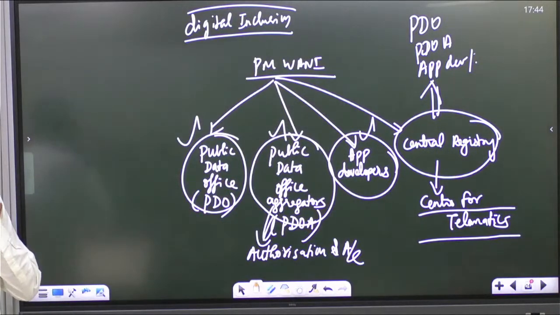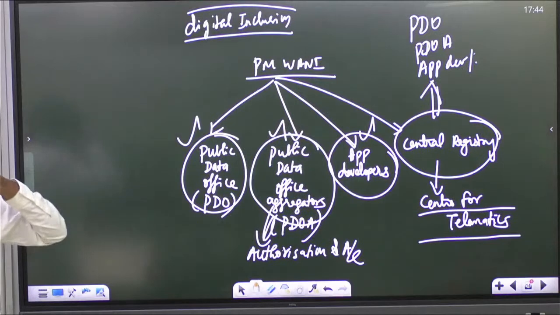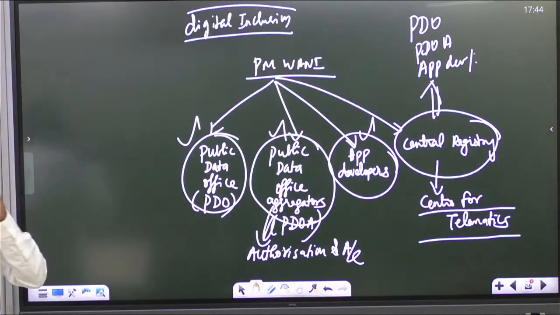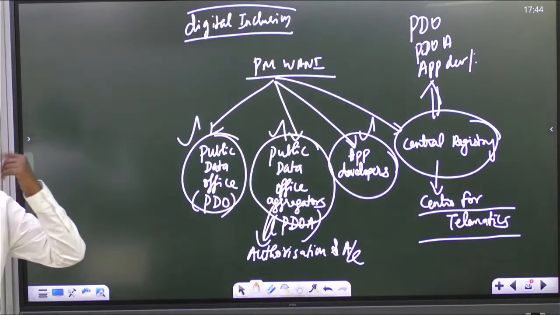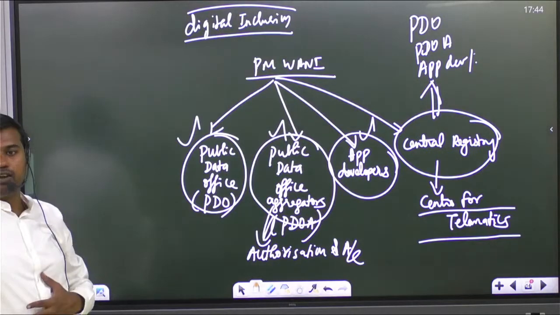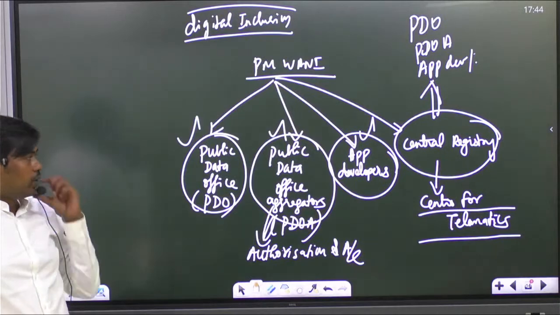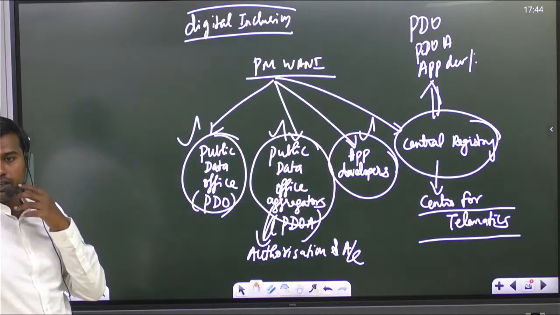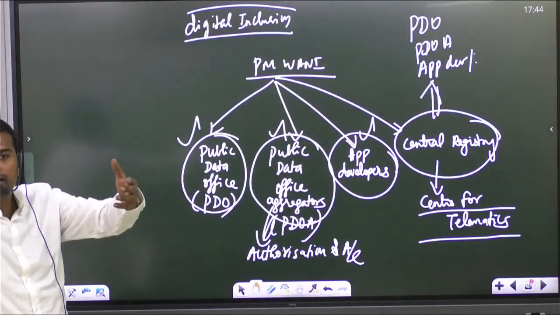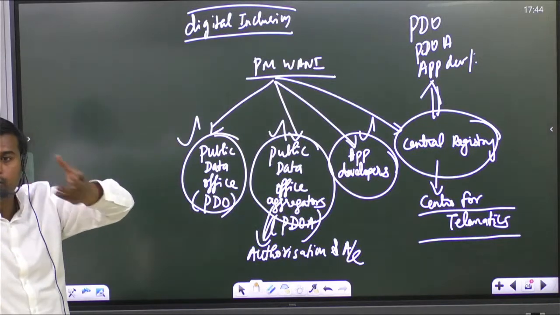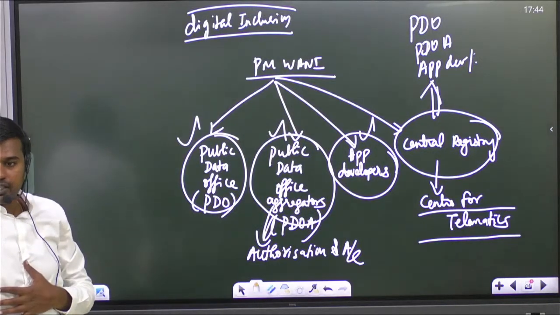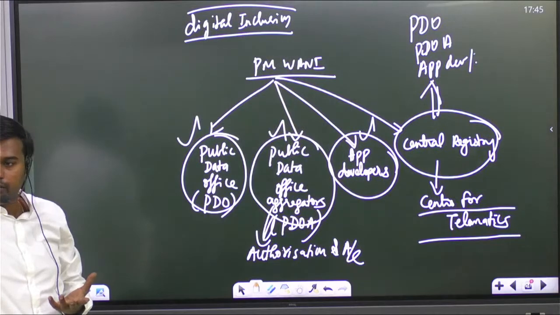We have some facts. So many people have already participated in the scheme, and village people are now getting internet connectivity at a much lesser and affordable cost. Only as much as they want, that much time they can use it, and they can pay a small amount, like you have tea, you can use internet also. Is it clear? Are you getting it? What is the idea behind the scheme?